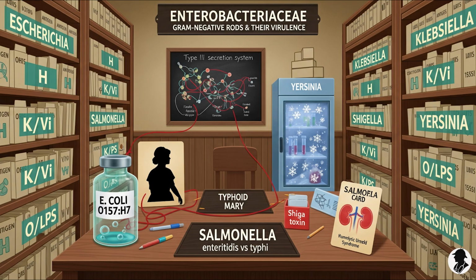This is the scary one. This is often the most dangerous one, yes. EHEC, Shiga toxin-producing E. coli, also known as STEC, enterohemorrhagic E. coli. These cause watery diarrhea that progresses to grossly bloody diarrhea, hemorrhagic colitis. And they carry a high risk of a severe complication called hemolytic uremic syndrome, HUS, which involves kidney failure, low platelets, and hemolytic anemia. The infamous E. coli O157:H7 strain is the prime example.